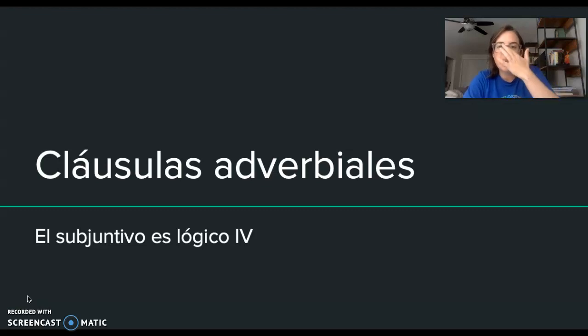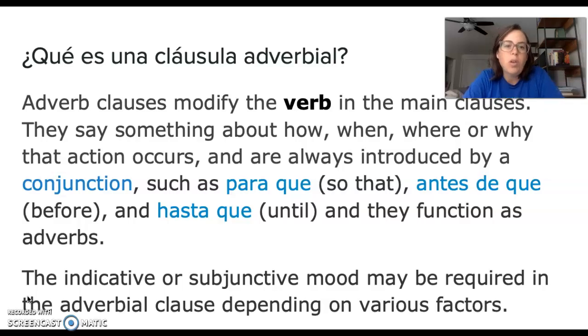So, as the name indicates, adverbial clauses modify the verb in the main clauses. They say something about how, when, where, or why that action occurs and are always introduced by a conjunction. A conjunction that states a relationship with the verb indicates something about the time, the space, or the reason, right?